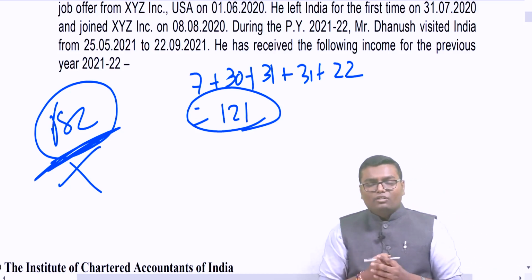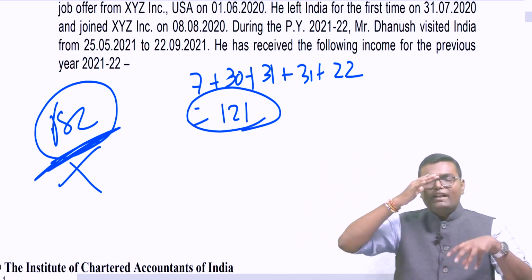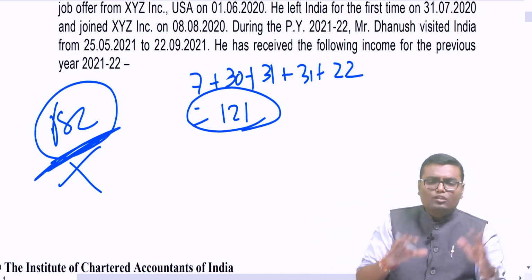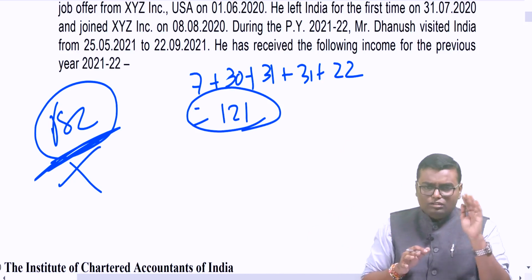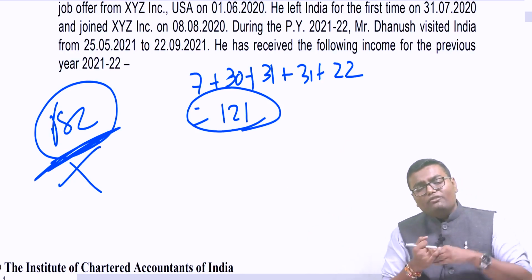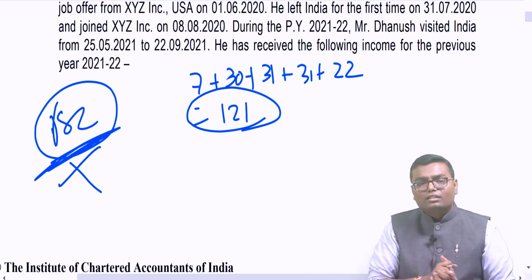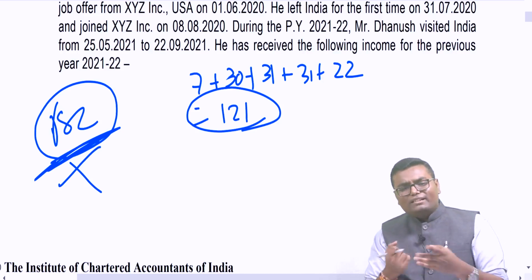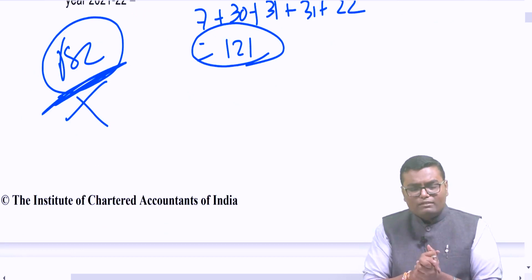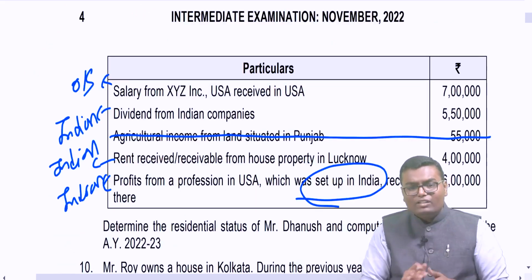See, once again, what do we have to check? First 182 days. If satisfied, resident. If not satisfied, check what is the Indian income. That is total income excluding global income, total income excluding income earned outside India. So if his Indian income is more than 15 lakh, we will check one more condition, 120 plus 365. And if not satisfied, then directly non-resident. Over here, he is not satisfying 182 days. So we have to check Indian income, and that's why I bifurcated outside India or Indian income.